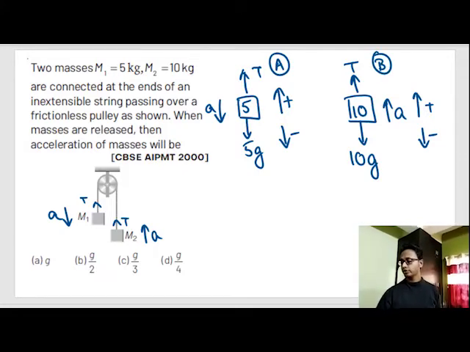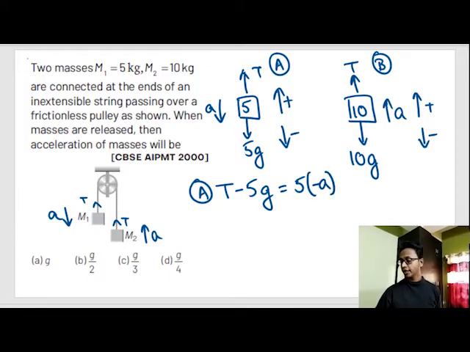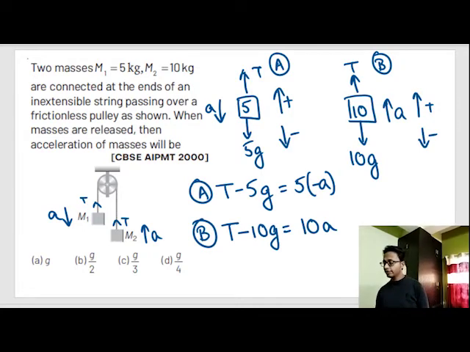So let's write the equation from body A. Plus T minus 5G is equals to 5 into minus A. Why? Because acceleration is in the negative direction. And from body B, plus T minus 10G is equals to plus 10A. Now if we multiply the left hand side and the right hand side both by minus, let's see what happens.